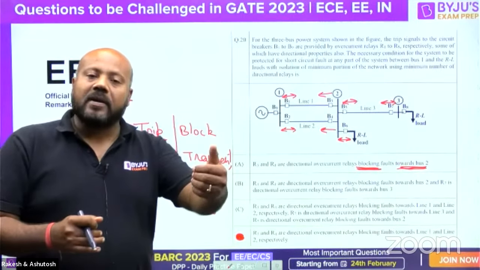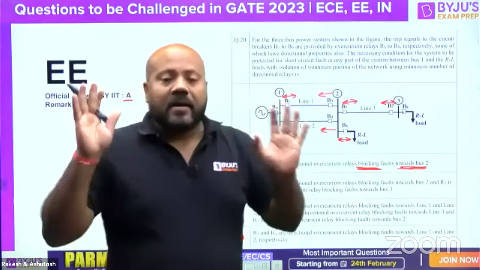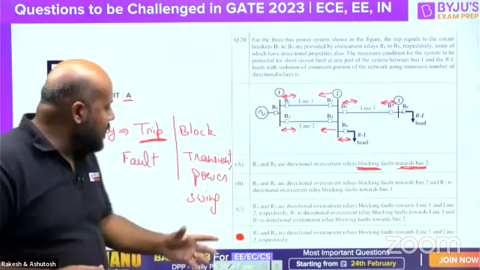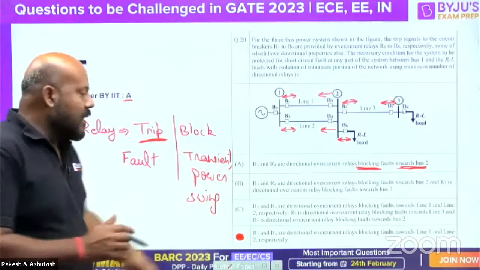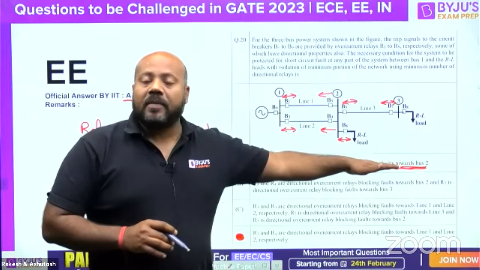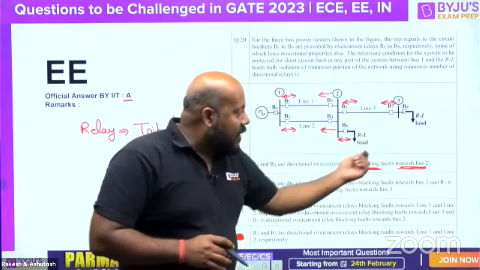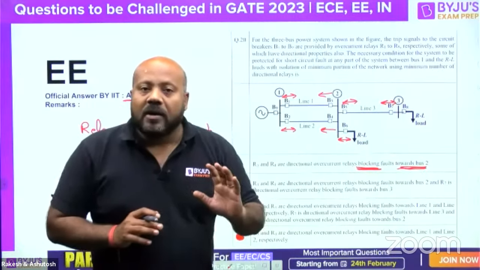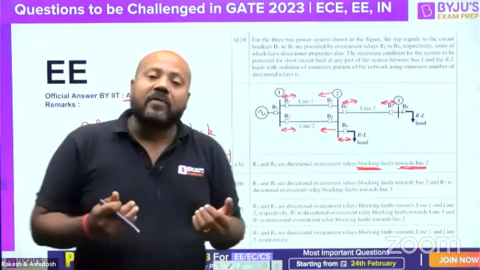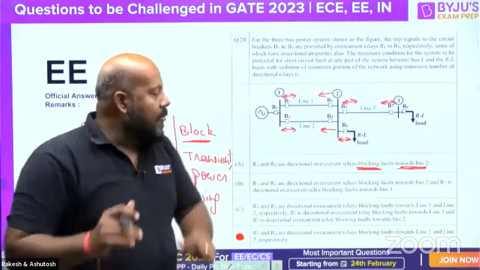It is just an abnormal condition for a very small period of time, which is not going to affect the system in a significant manner. So in these conditions we want the relay to block. Now please understand the statement mentioned in option A: R3, R4 are directional overcurrent relays blocking fault towards bus number 2. Now this is not correct because blocking fault does not have a logic. The purpose of the relay is to operate when there is a fault. This is the purpose of the relay.